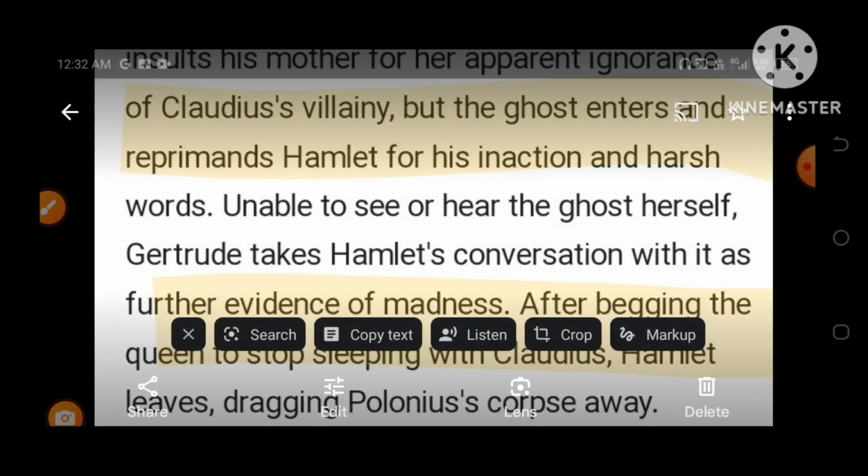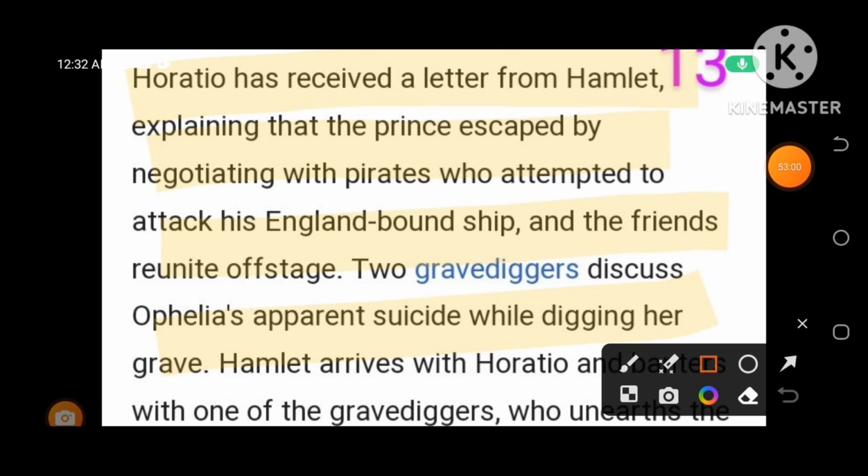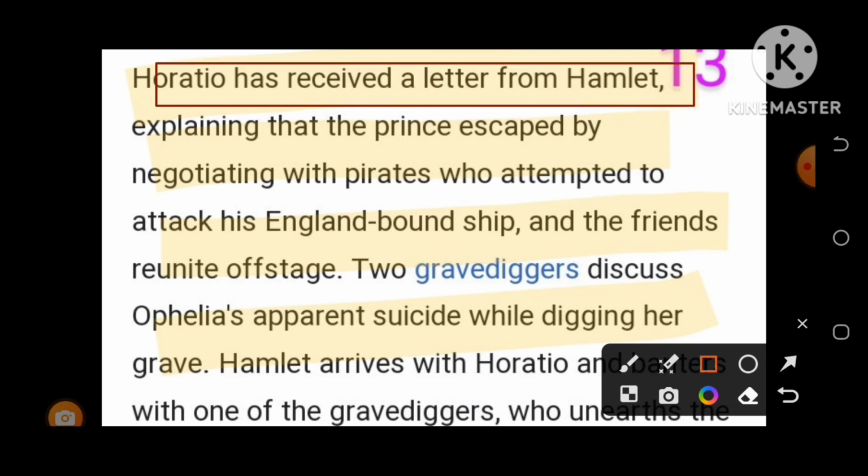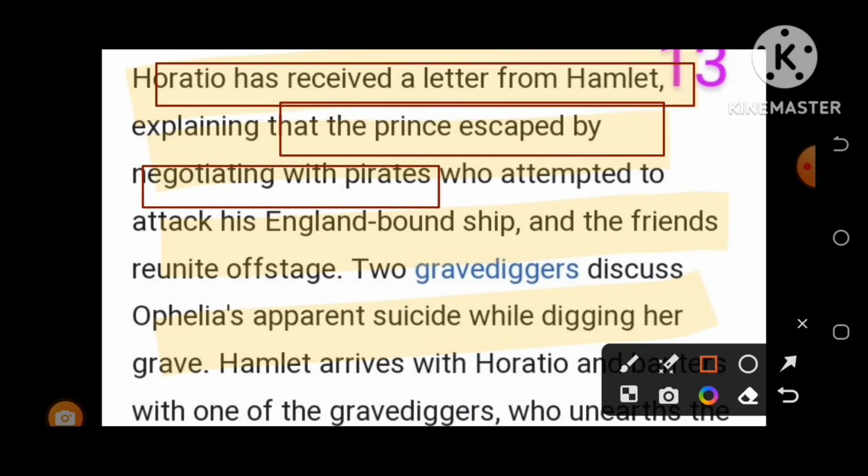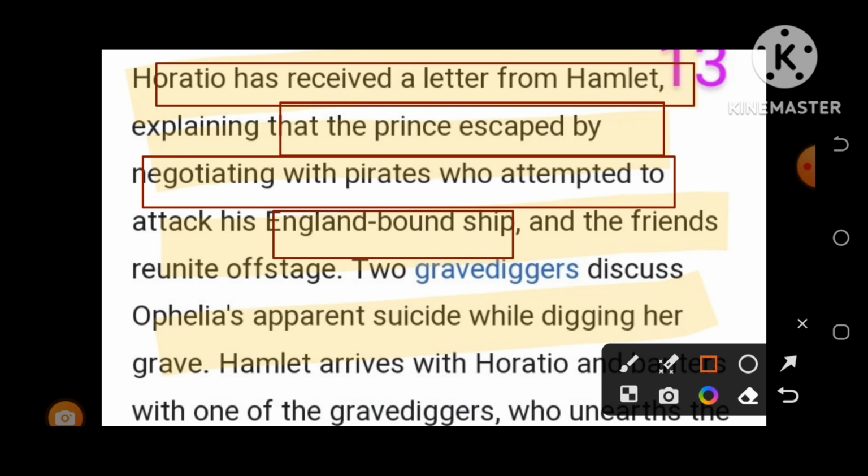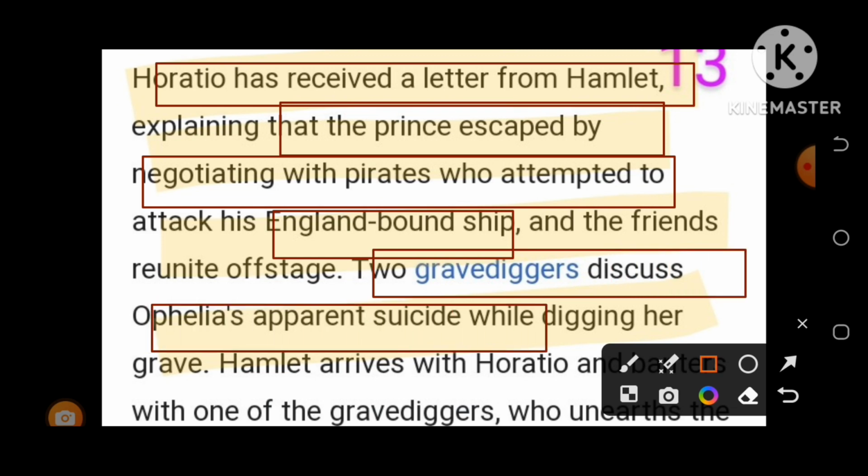What happened then? Horatio, the very important character and the friend of Prince Hamlet, receives a letter from Hamlet explaining that the Prince escaped by negotiating with pirates who attempted to attack his England-bound ship. And two gravediggers discuss Ophelia's apparent suicide while digging her grave.